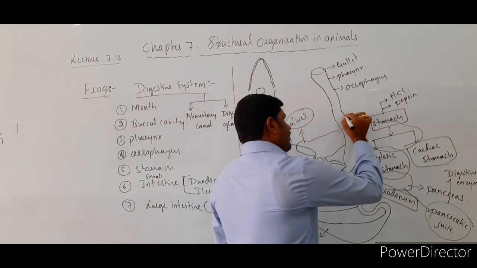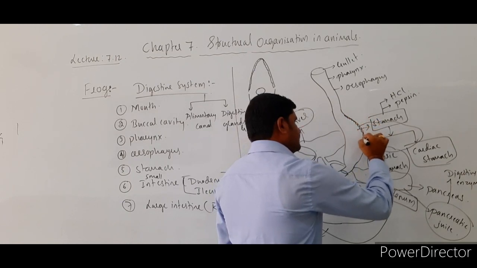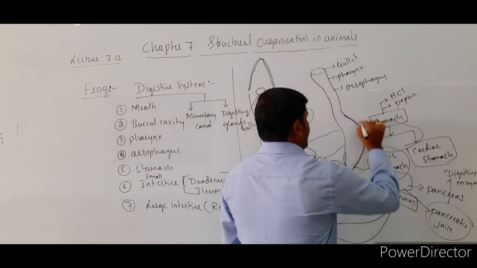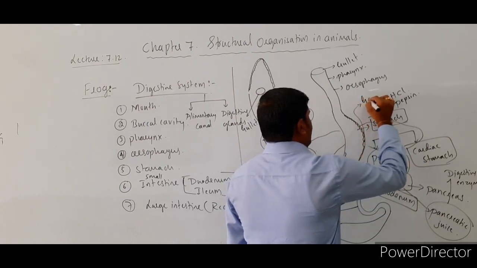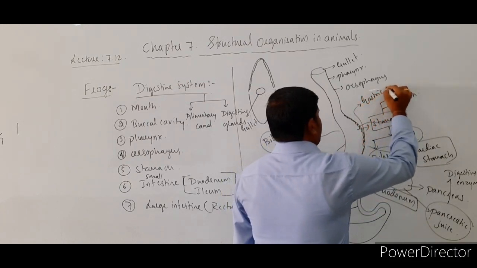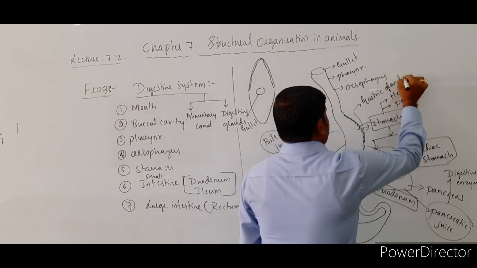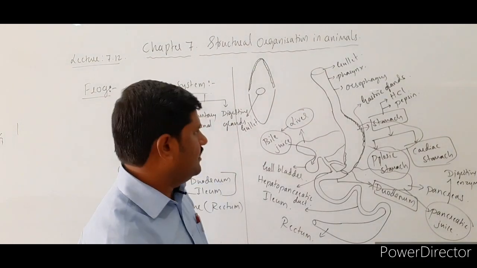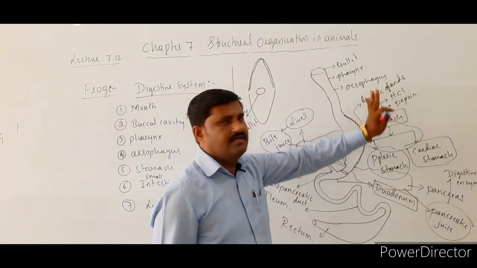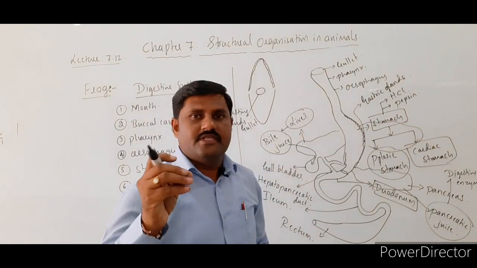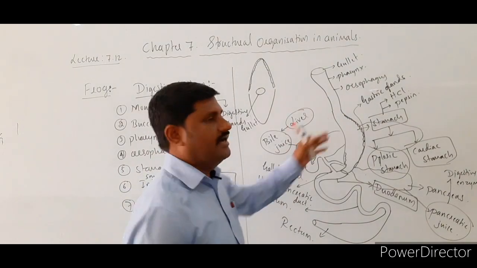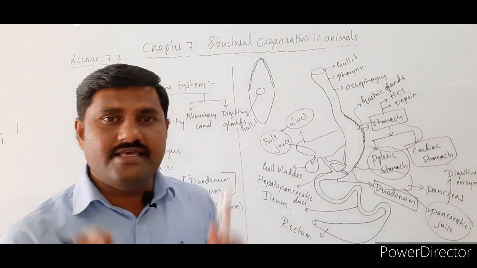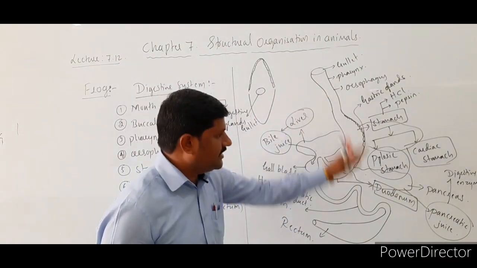In the inner wall of the stomach, you will come across glands called gastric glands, which secrete pepsin as well as HCl. They also help in digestion, right? So these are the things related to the anatomical structure.